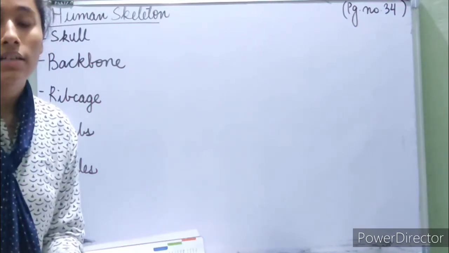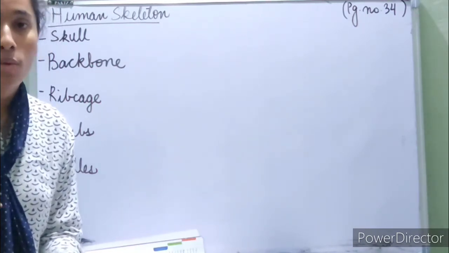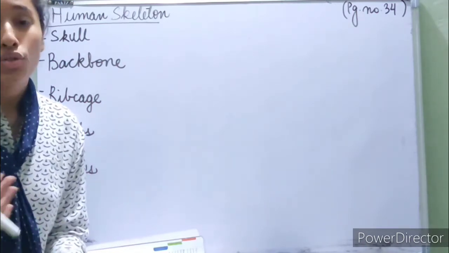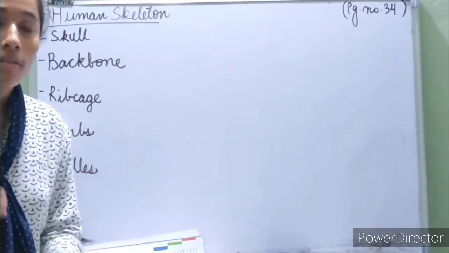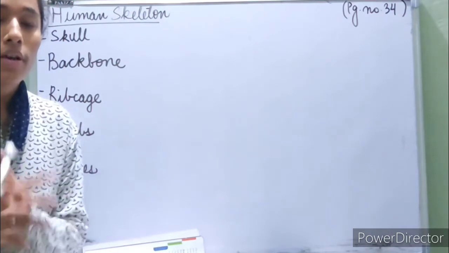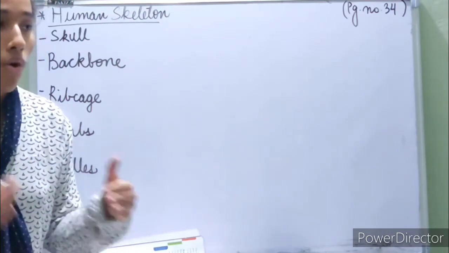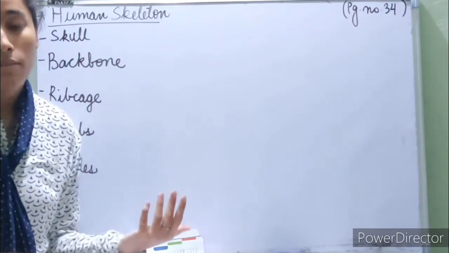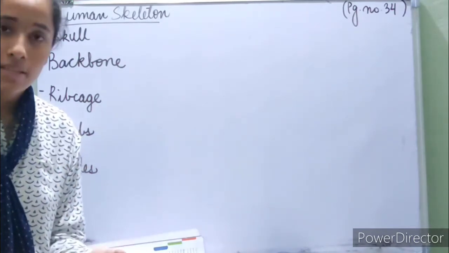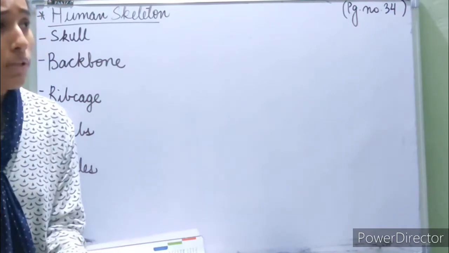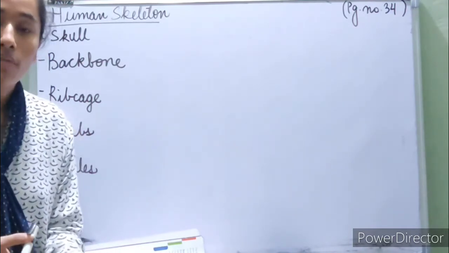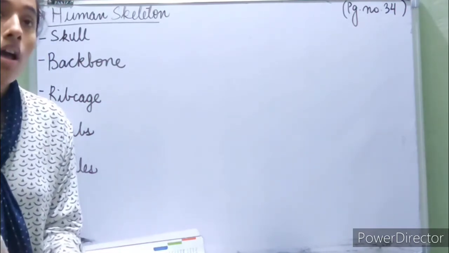It is made up of bones. An adult human being has 206 bones, whereas a newly born baby has more than 300 bones, and then they join up together, they merge, and later on in their life they become 206 bones. We learned how bones are very, very important for us. The skeleton is very important for us.